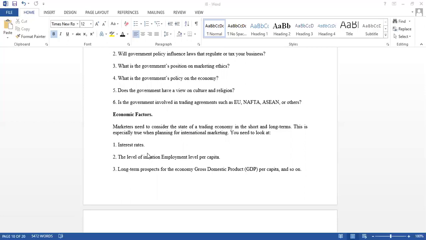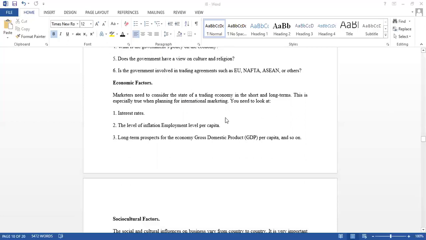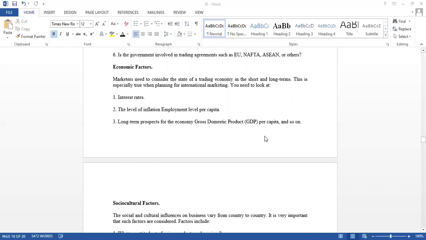The things you need to consider are interest rates in that country, the level of inflation, employment level, inflation level with respect to employment, and long term prospects like GDP, gross domestic product, and per capita income.